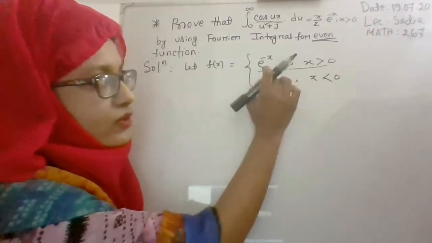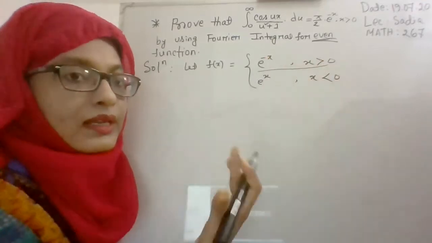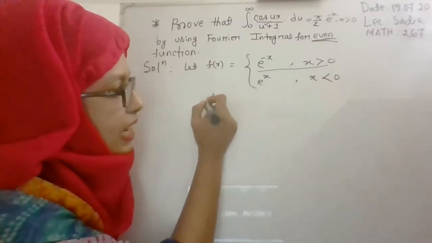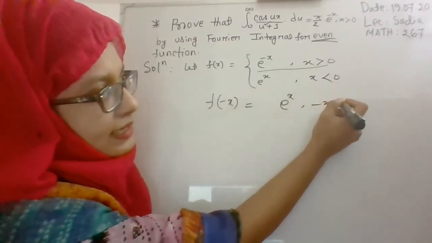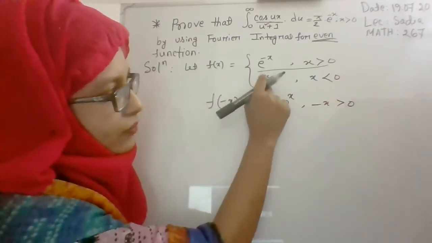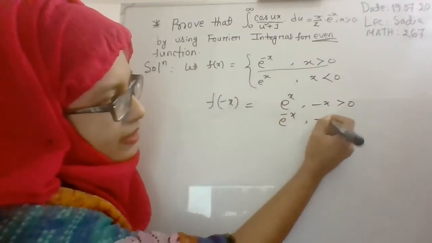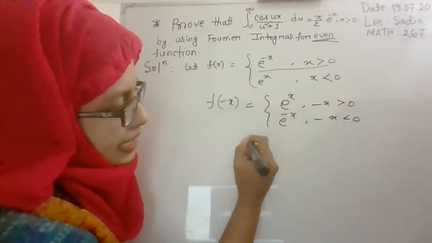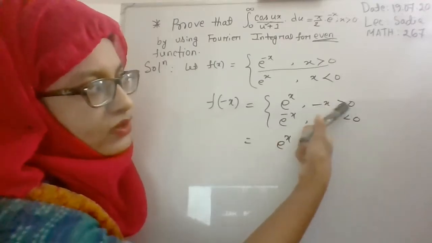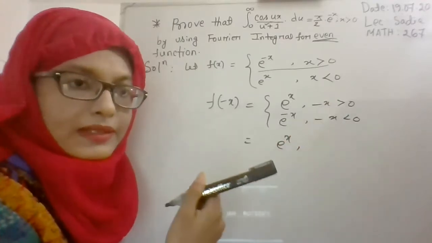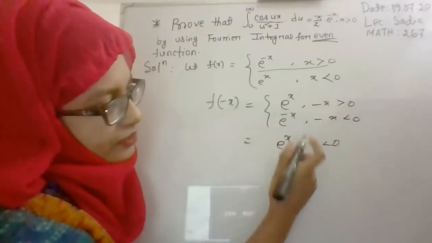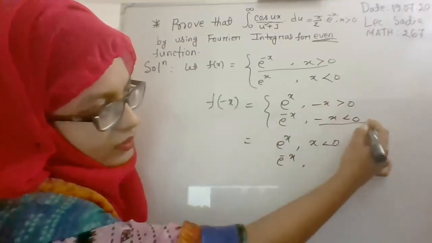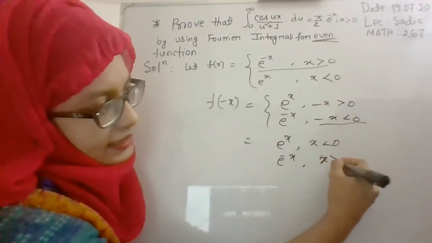This part is given: e to the power minus x, x greater than 0. Then we can consider a piecewise function: e to the power x when x is less than 0. Now, if you replace x by minus x, then it will be e to the power plus x, with minus x greater than 0. From this part, we get e to the power minus x, minus x less than 0, which is equal to e to the power x. If you divide or multiply by minus 1, the inequality will change like this, and for this one, the inequality will also change. It will be x greater than 0.